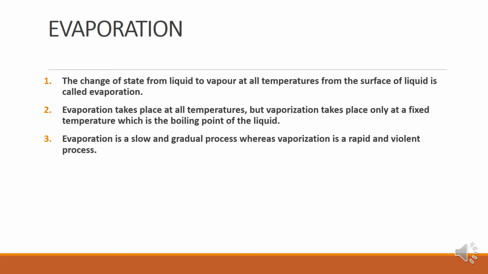Then, evaporation is a slow and gradual process, whereas vaporization is a rapid and violent process. When you boil a liquid, if you are making tea and boiling some water, you can see that suddenly the whole liquid starts moving, isn't it? The molecules start moving, and you can see the vapors being formed. So it is a rapid and violent process. But evaporation is a slow process, like sea water evaporates slowly, and the vapors rise up, and that is how the clouds are formed. That is a slow process, because little by little it is taking heat from the atmosphere, and the liquid molecules are changing into vapor state.